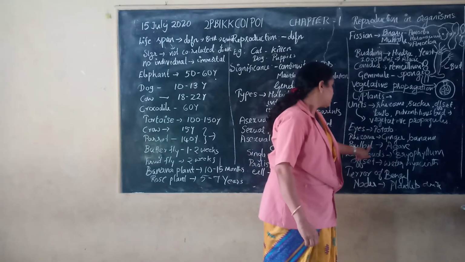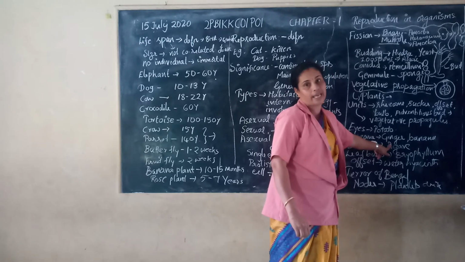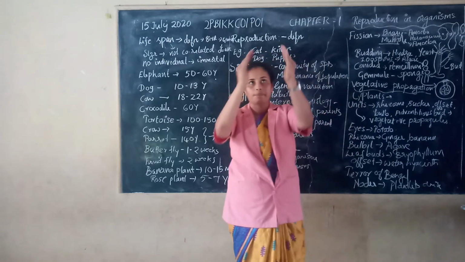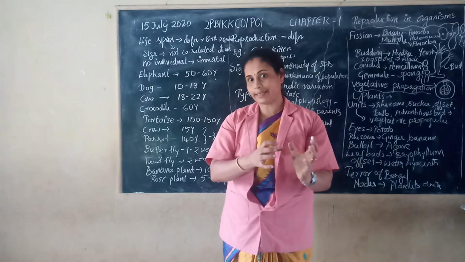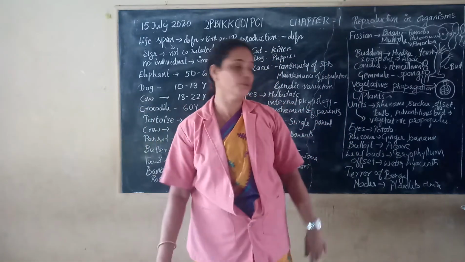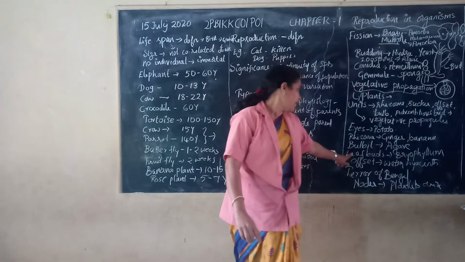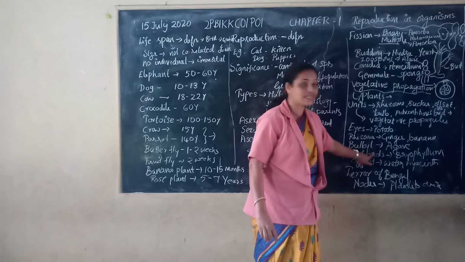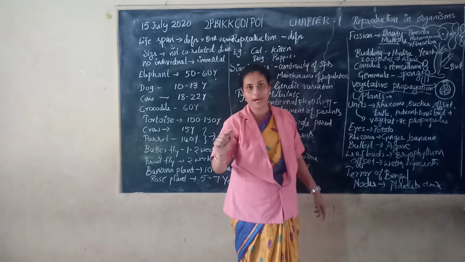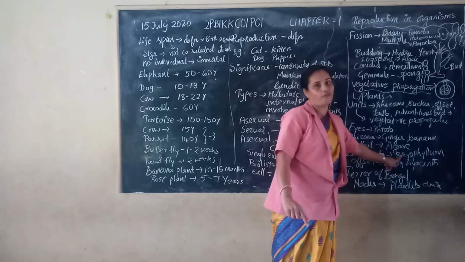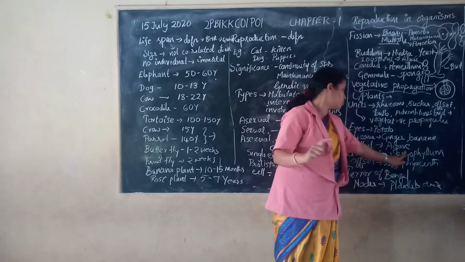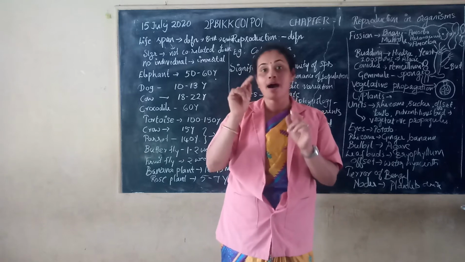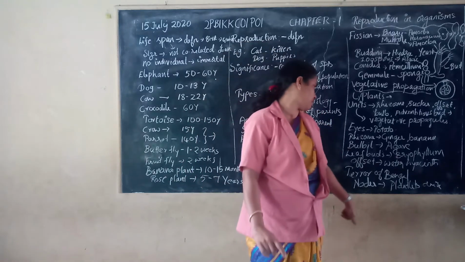Then the bulbil is the structure in the case of Agave. In the plant called Agave, a small bulbil is formed. Later, it detaches and develops into a new plant. Then marginal buds, or leaf buds, or adventitious buds in the case of Bryophyllum. In Bryophyllum we can see the marginal buds, which are adventitious buds.